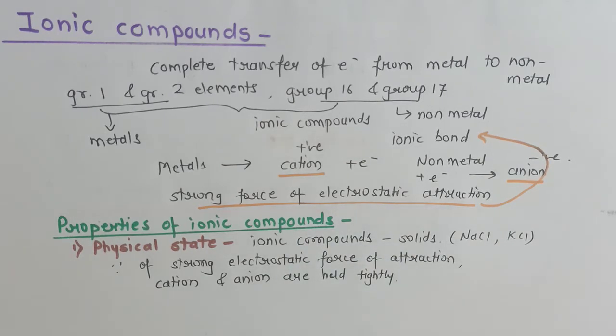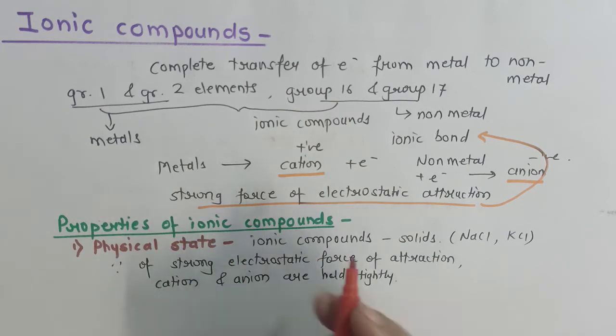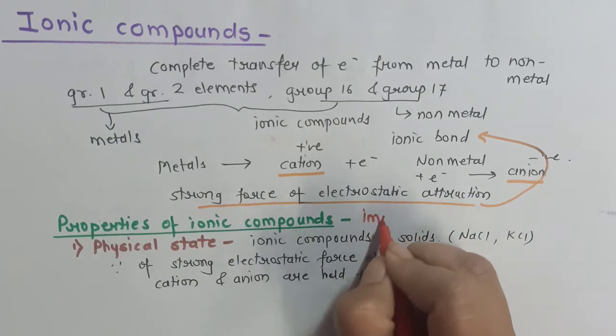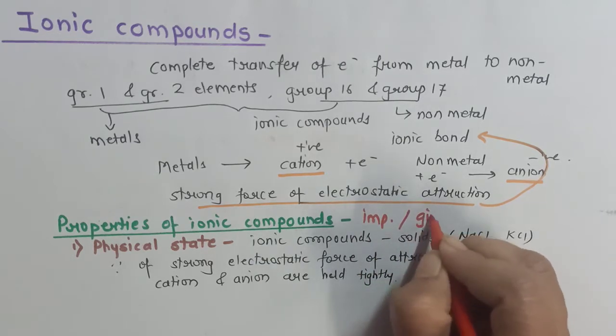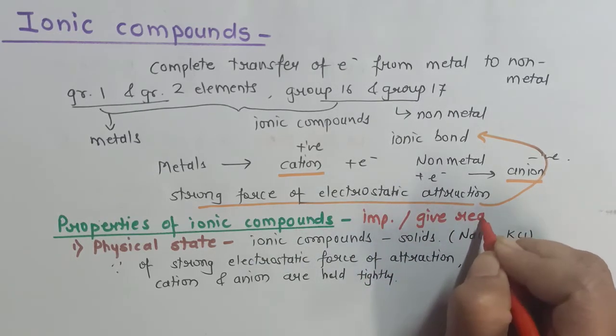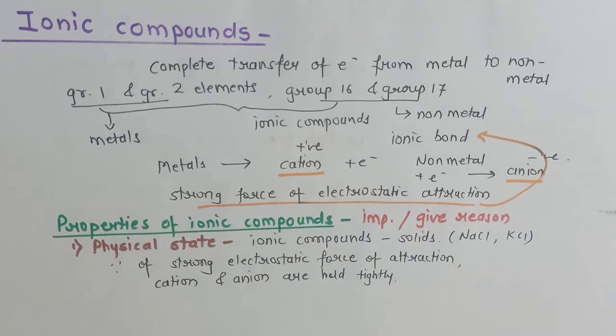Now remember, in your exam, this whole topic, properties of ionic compounds, is important with respect to give reason questions. On each and every point, a give reason question can be framed. Either a direct question can be asked, like why ionic compounds are solid in nature, or an indirect question can be asked, like why sodium chloride exists as a solid.